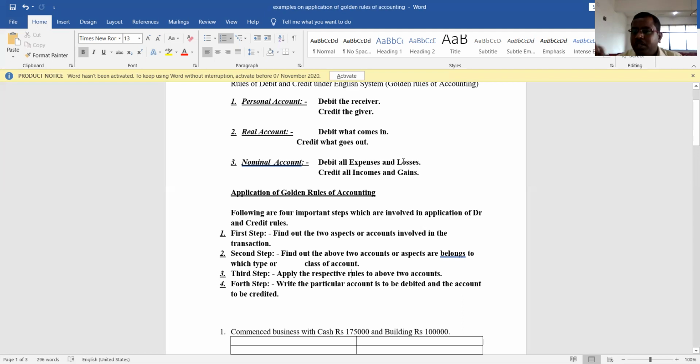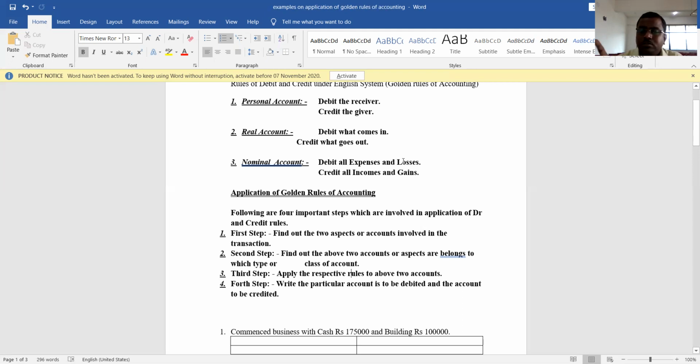Paid cash to Mr. Pradeep rupees 5,000. Which are the two accounts? One is cash account. Understood? You should see that there will be a minimum of two accounts, and in that, one account receives benefit and another account gives benefit. So cash paid to Mr. Pradeep rupees 5,000. Cash account is giving the benefit and Pradeep's account is receiving the benefit. Are you getting my point? Okay, fine. So here the two accounts are cash account and Pradeep's account.